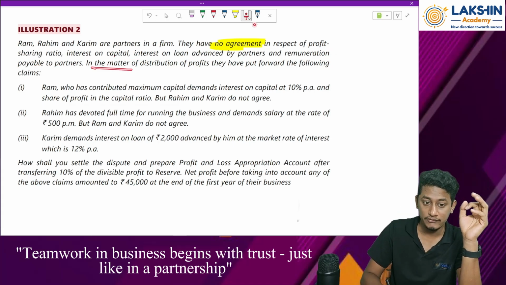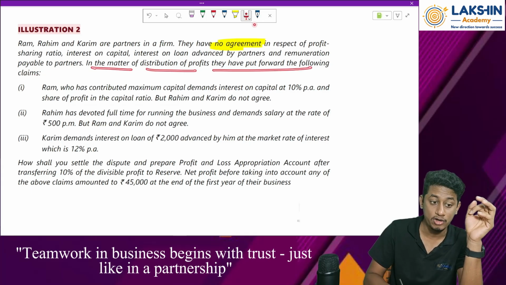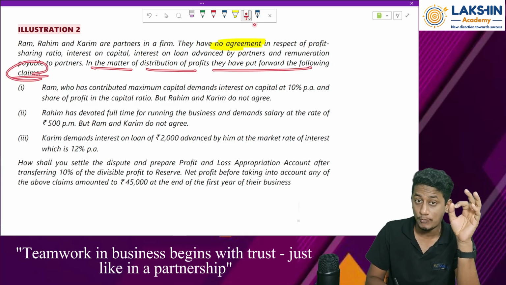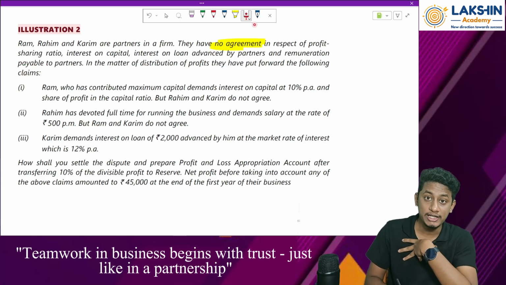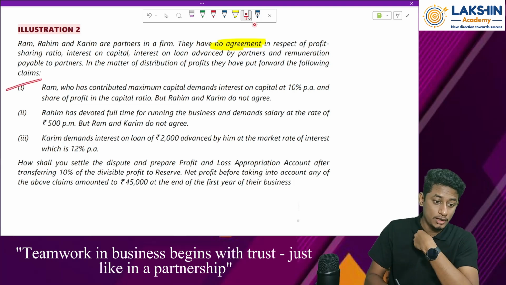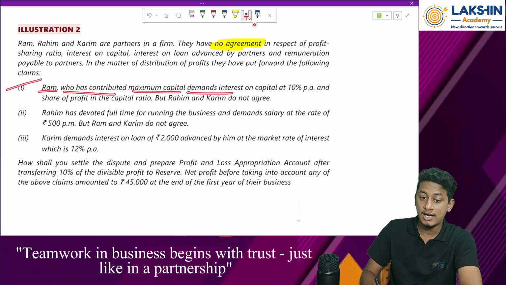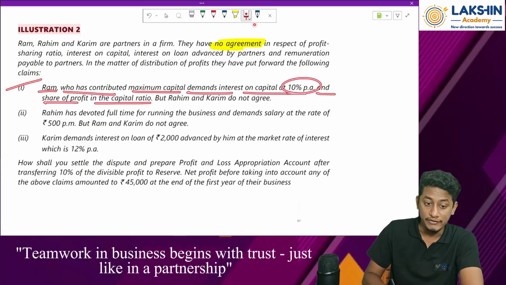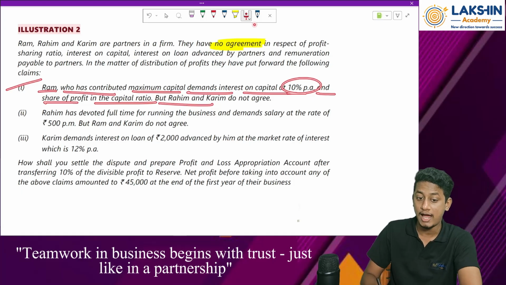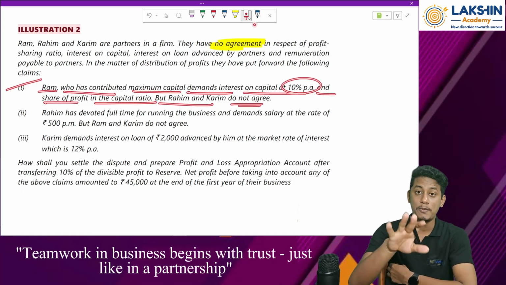In the matter of distribution of profits, they have put forward the following claims. These are the claims they have put forward, what each believes should be done in the partnership. First, Ram, who has contributed maximum capital, demands interest on capital at the rate of 10% per annum and share of profit in the capital ratio. But Rahim and Karim do not agree. Now, you tell me what to do.